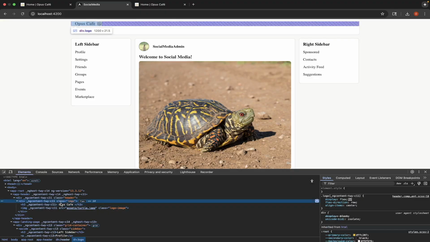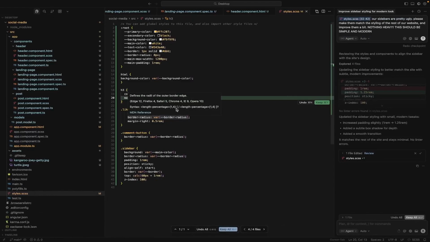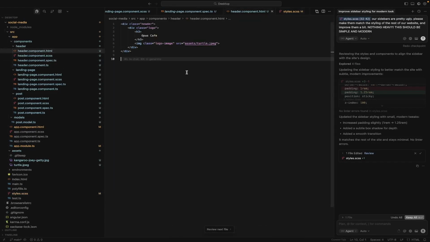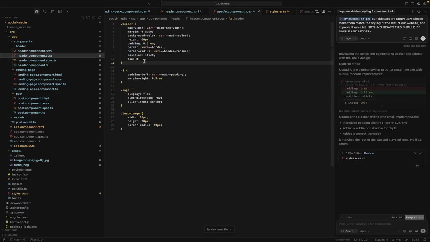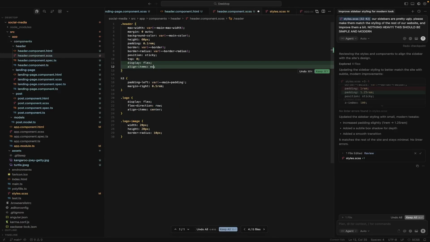So we need the logo to be centered in the div. So we want everything to be centered actually in the header, right? So actually in our header, we already have display flex? Let's see if we can do that. Display flex, align items, center.